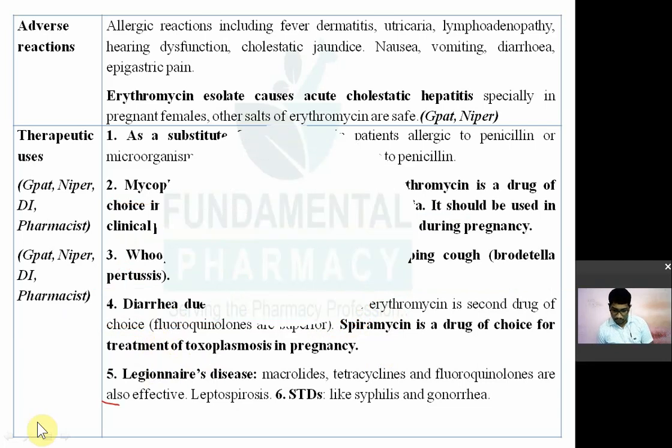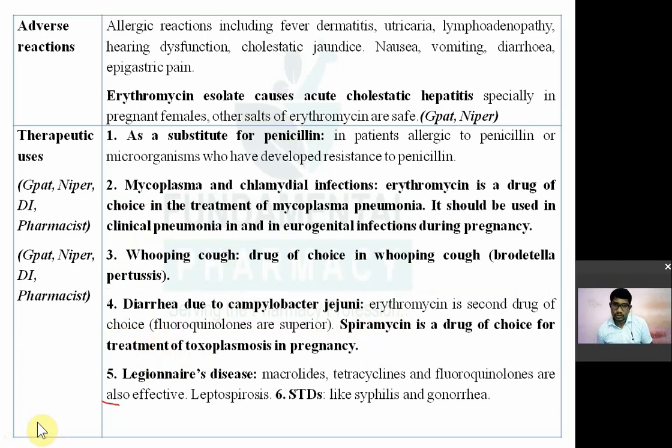So remember, drug of choice in case of mycoplasma pneumonia, drug of choice in case of whooping cough, then diarrhea due to Campylobacter jejuni. Substitute to penicillin. Drug of choice in mycoplasma pneumonia, drug of choice in whooping cough, second line drug for diarrhea due to Campylobacter jejuni. Out of that, spiramycin is a drug of choice for treatment of toxoplasmosis in pregnancy. Spiramycin is its derivative, and that is a drug of choice in case of toxoplasmosis in pregnancy.